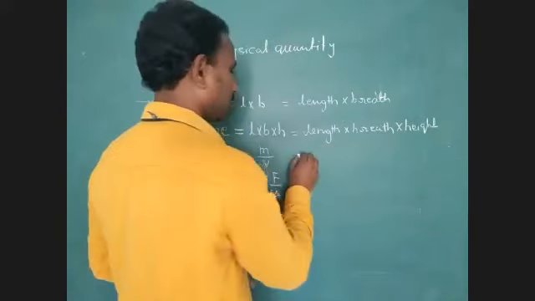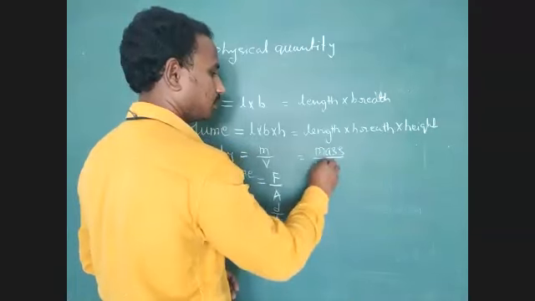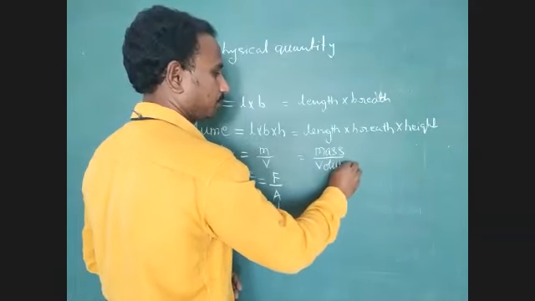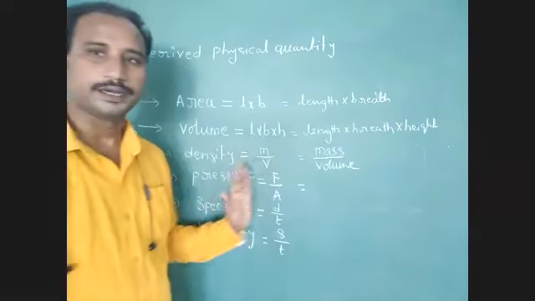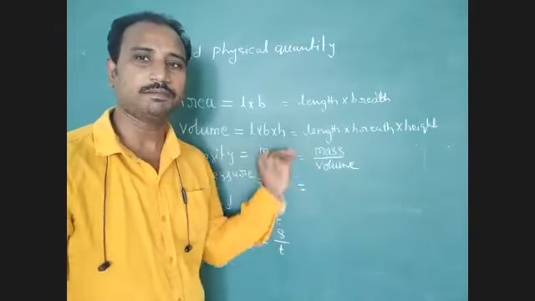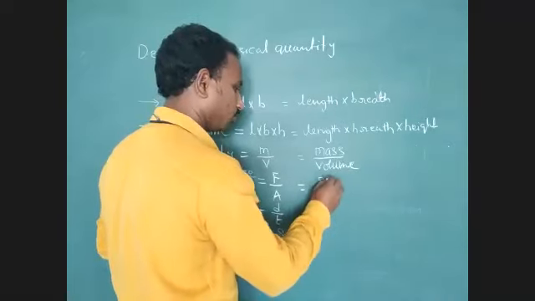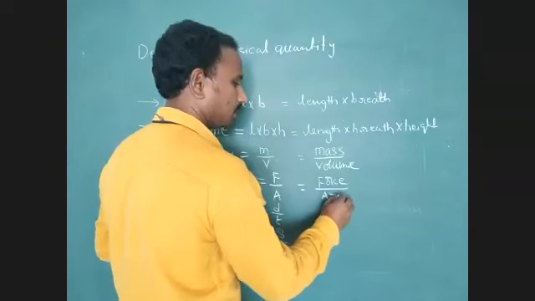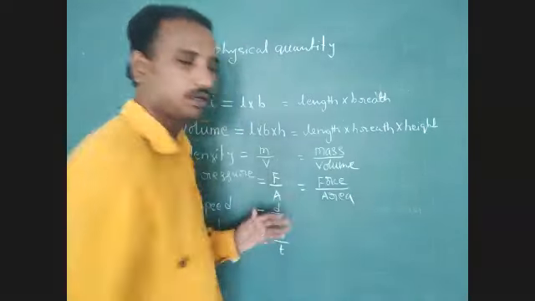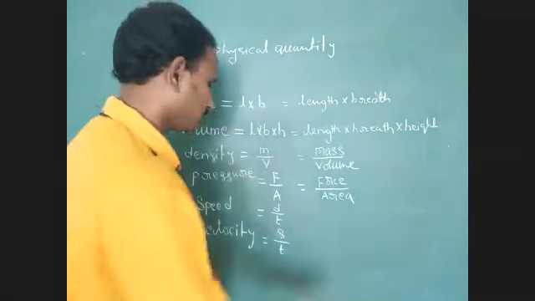Okay, next one, mass per unit volume. Okay, next one, pressure. Pressure equal to force acting per unit surface area. So we have to represent force per unit surface area. Force acting per unit surface area.